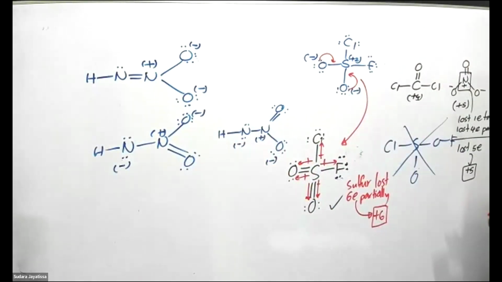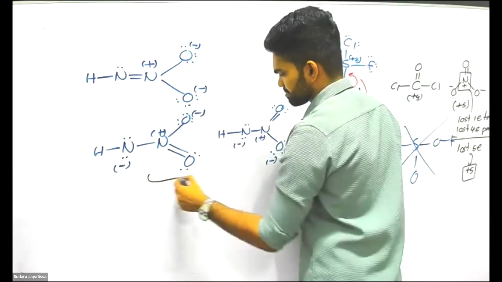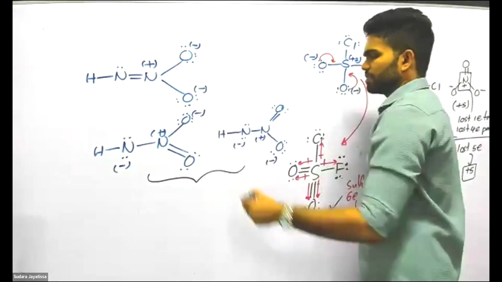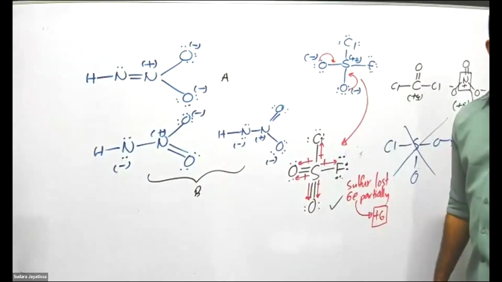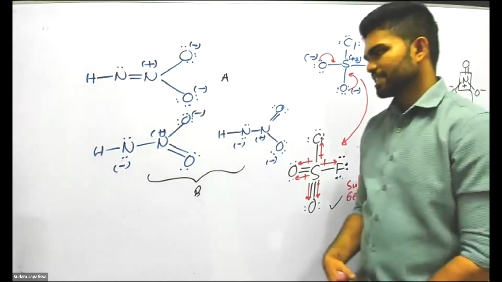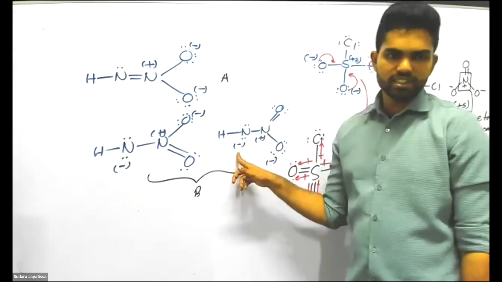Okay, now tell me, think about these 2 structures. These 2 structures are identical. What about this one now? I'll label it as A and B. Which is more stable, A or B? Why? Now here, can you see the negative charge? One of the negative charges is given to nitrogen.